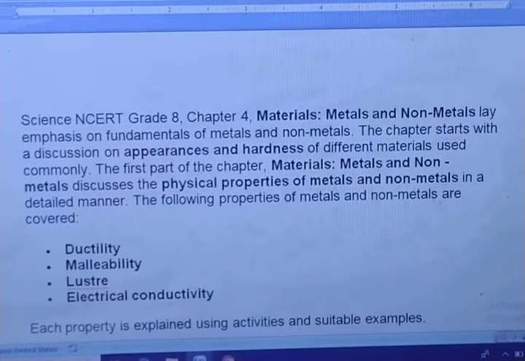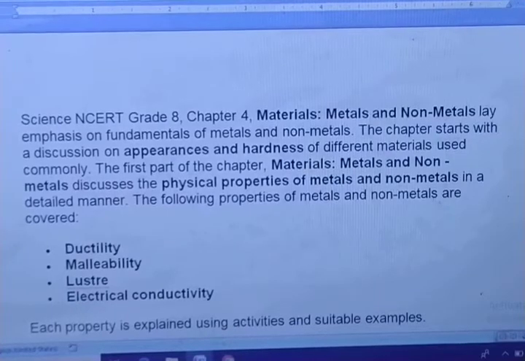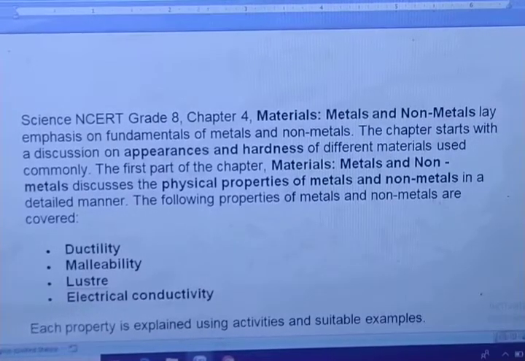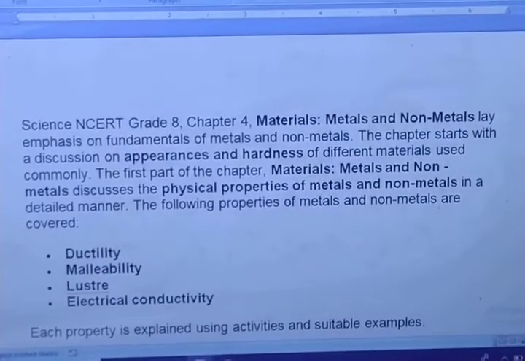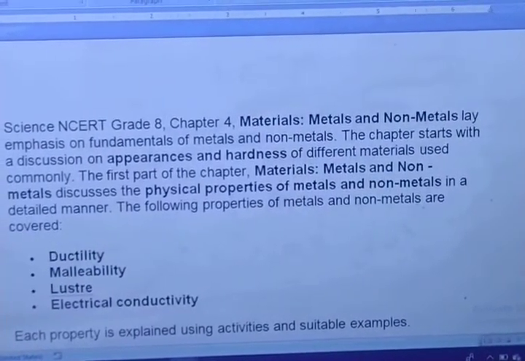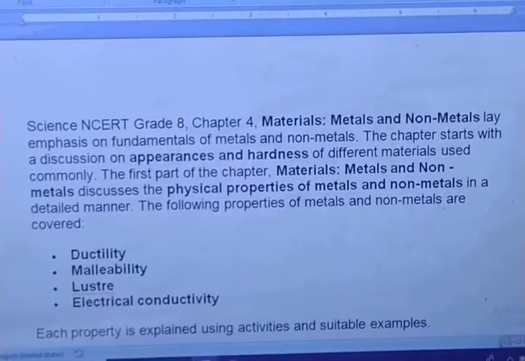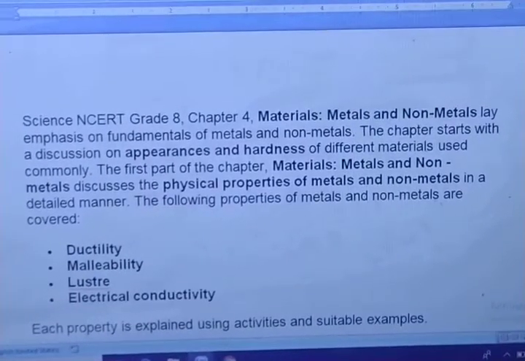You will get them, and after that try to write all the chapters' question answers in your notebook. Now we are going to have an explanation of the chapter number 4 question answers. So let's start chapter number 4, NCERT grade 8, Materials: Metals and Non-Metals.